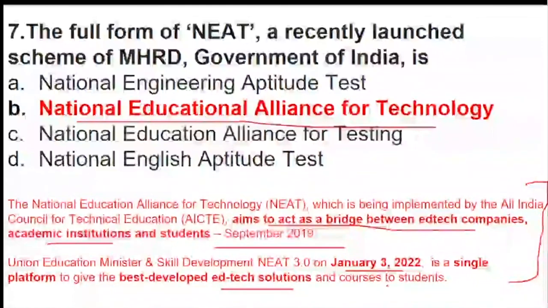Seventh question, Akshay, it's not C, it's B. Seventh question is B. National Educational Alliance for Technology started in the year 2019. The latest update on this is that there is a 3.0 version of it which started in the year 2022. Okay, just make a note of it.